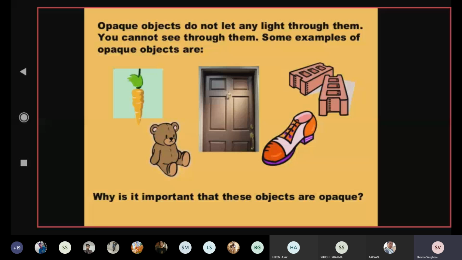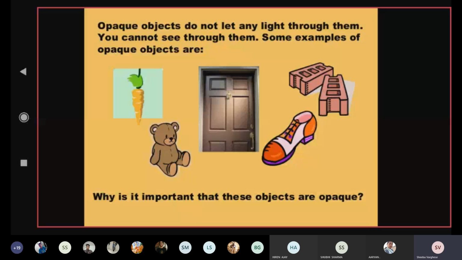You have to pay attention to all three terms. First we discussed what? Transparent. Transparent is the material through which you can see very clearly. Second is translucent. Translucent is through which you can see only a little. That means you can see only partially, we can say. So that is called translucent material. And the third is which you cannot see at all, through which light cannot pass, that is opaque material.